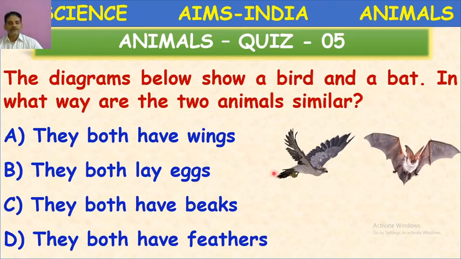Yes. Option A is correct. They both have wings. Okay. Both can fly. Both have wings. The wing which is present in the bat is a layer of skin called patagium. It is different from the wing with feathers, which is present in the birds. But wings of bat, we can say, so both possess wings to fly in the air.